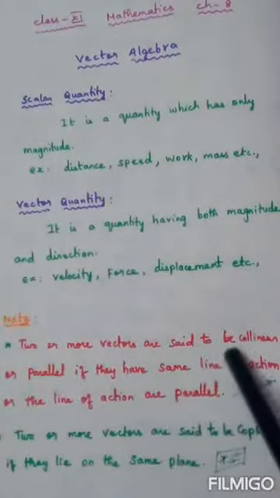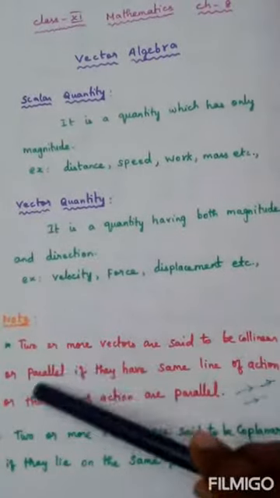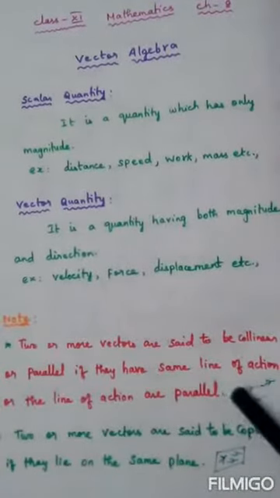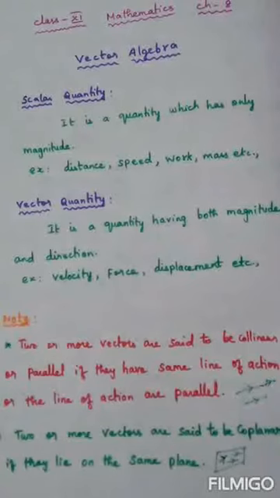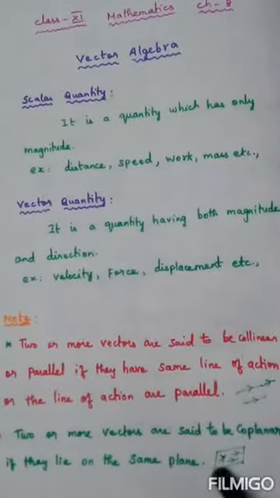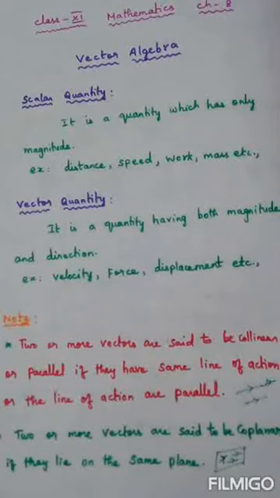Two or more vectors are said to be collinear or parallel. These two can be called collinear, and these two can be called parallel. Now, two or more vectors are said to be coplanar if they lie on the same plane. In a single plane, if two or more vectors lie, they can be called coplanar vectors.